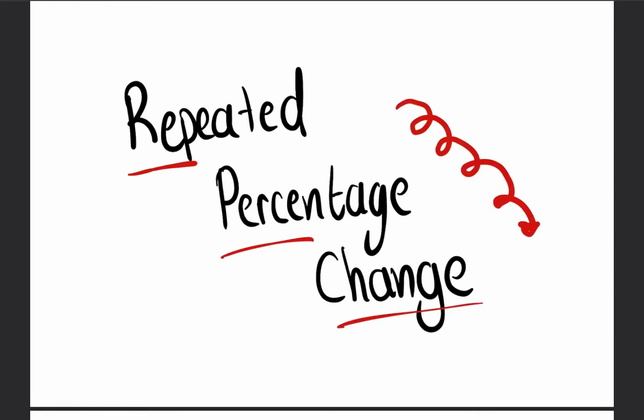Okay, for today's lesson, we are looking at repeated percentage change. So we know what happens when we add 10% to something. So for example, £500, add 10%, we're adding on 50, and we get 550. But what happens with repeated percentage change? Do we add on £50 again if we add 10%? Or do we add on £55 of our new value? That's what we're looking at.